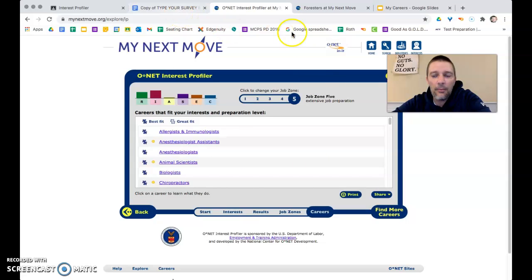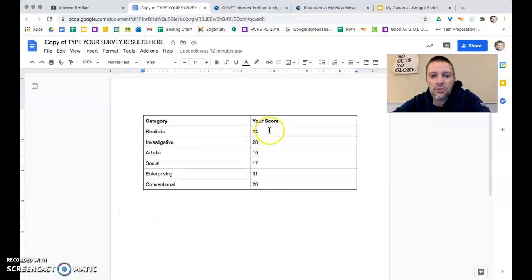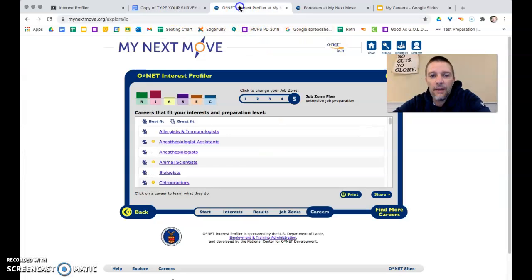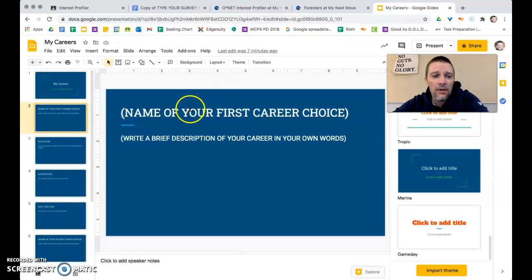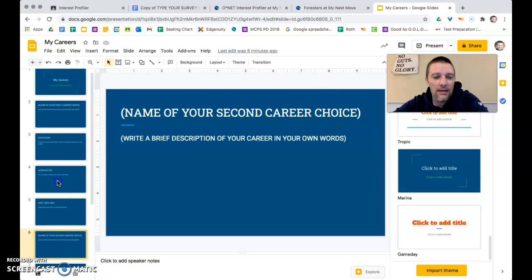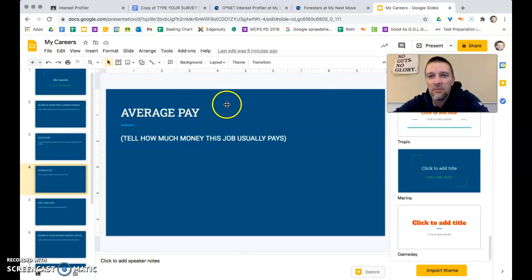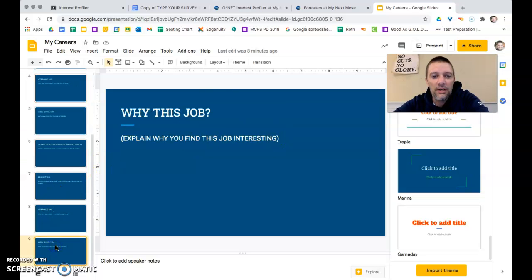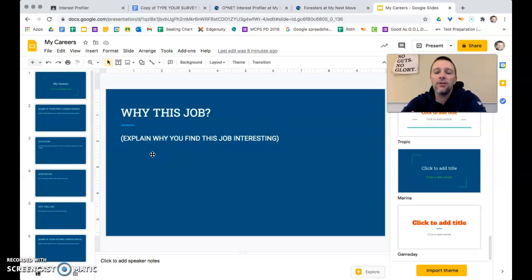So just to recap what your goal is today. First, you'll get your scores from yesterday. You'll type them into the O-Net profiler so that you can get to the careers and look through and find your top 2 careers. And then once you find those careers, you need to fill out the slides. Everything that is in parentheses needs to be changed, and you put in your own words there. Anything that's not in parentheses, like average pay, you don't have to mess with that, but you have to put in your own words on all those. Once you get that finished, you can click turn in and you will be done.